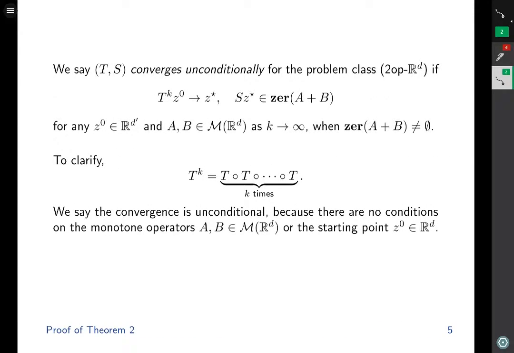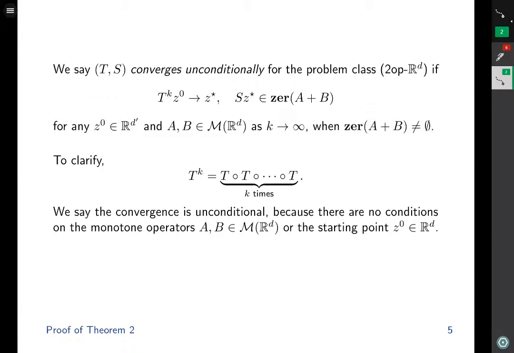Let's formally define unconditional convergence. We say T, S converges unconditionally for the problem class 2-op RD if the fixed point iteration converges to a limit and the solution mapping applied to the limit is a solution to the monotone inclusion problem for any starting point Z0 and any pair of maximal monotone operators A, B, provided that a solution exists.